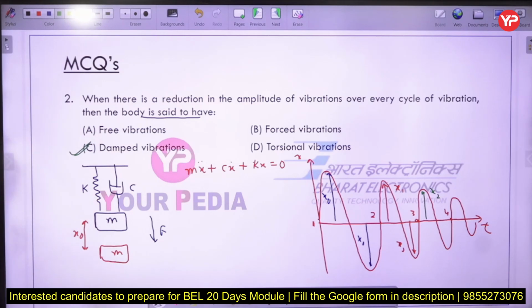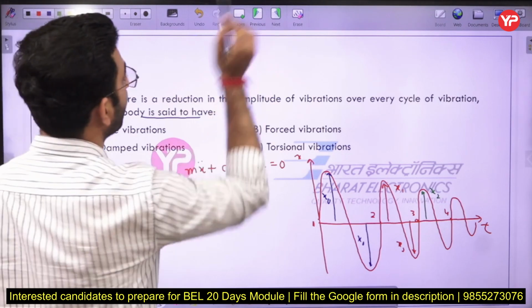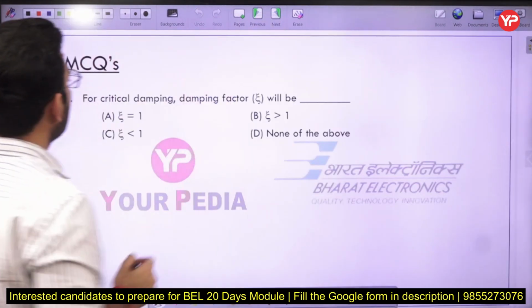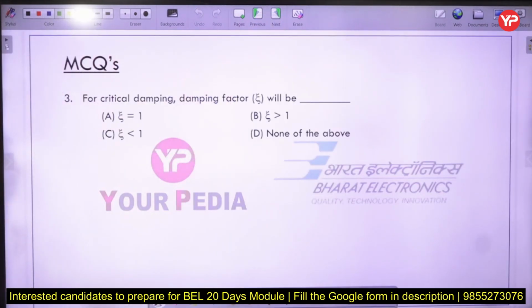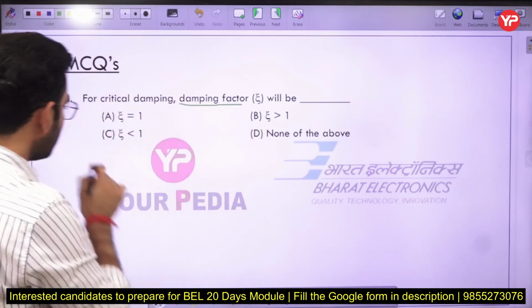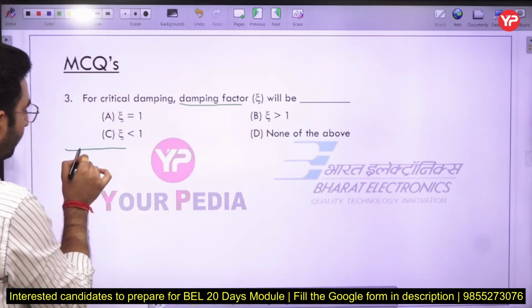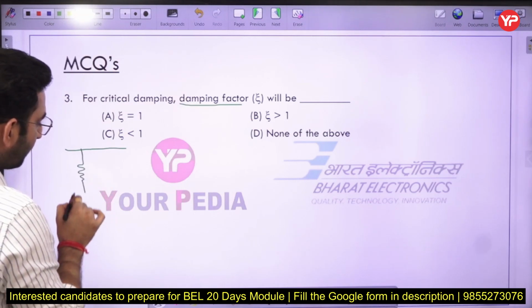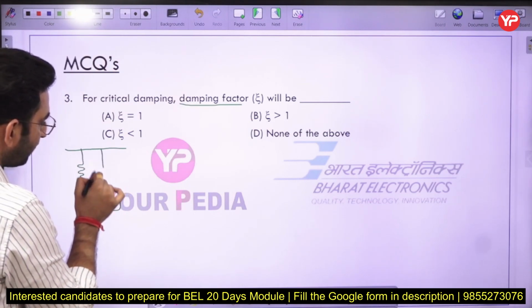That is again a very simple case. Now the next question is: for a critical damping, the damping factor will be what? Now just see in this case what is the meaning of damping factor. Let us do some mathematical derivation and study the mathematical portion of the free damped vibration here.